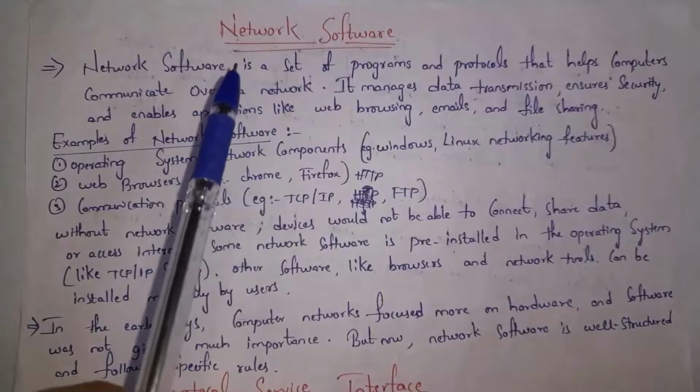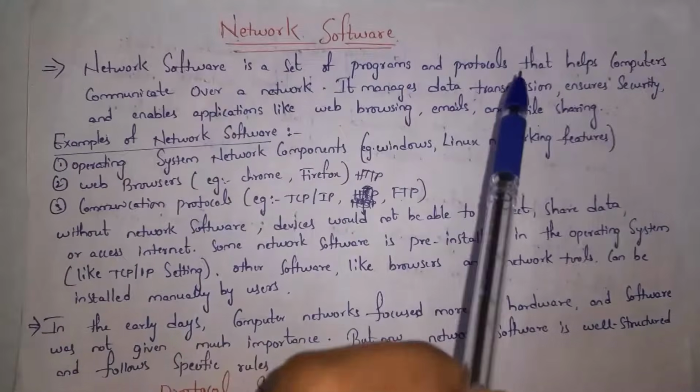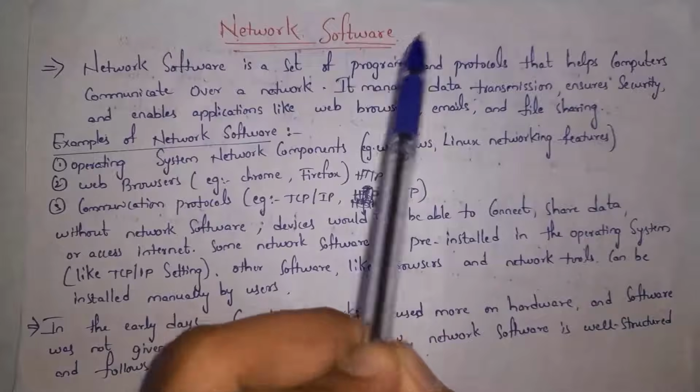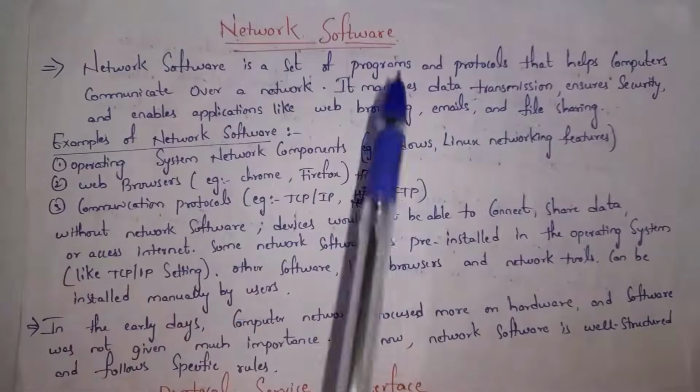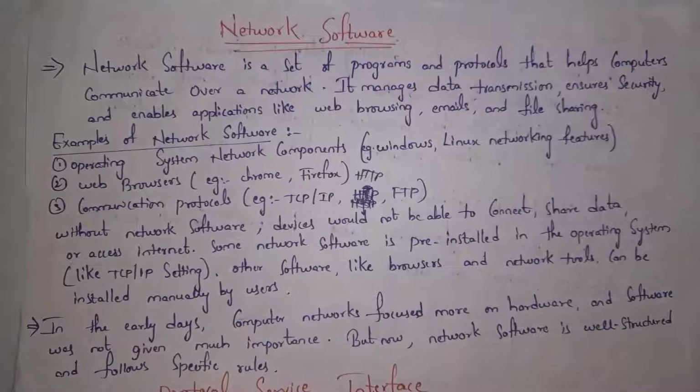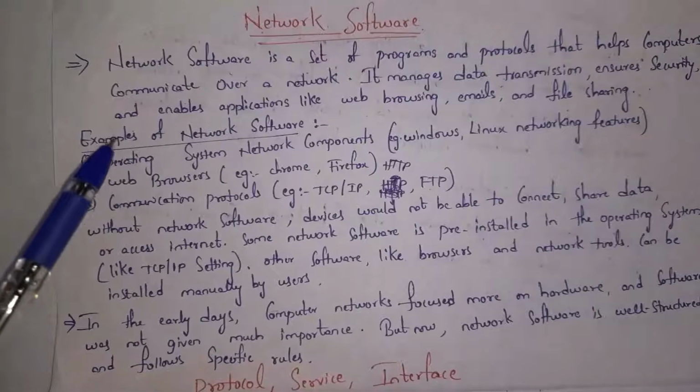Guys, each and every network software contains programs and protocols. Based on these programs and protocols, network software will work. As we are doing web browsing, sending emails and sharing files in Google Chrome, it is because of these programs and protocols. These are examples of network software.